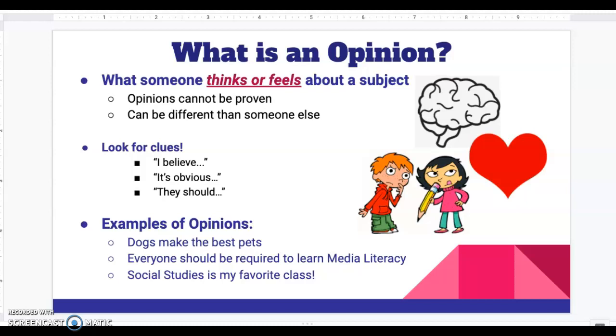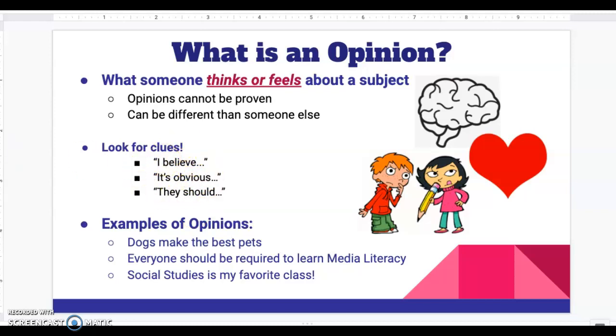Look for clues. Some very obvious sentence starters would be like thought sentences or thought statements. Sometimes having persuasive words. So look for clues like I believe, it's obvious, and they should. So these are good indicators if a sentence starts with a thought word or something like that, that it could be opinion. So something like these clues.